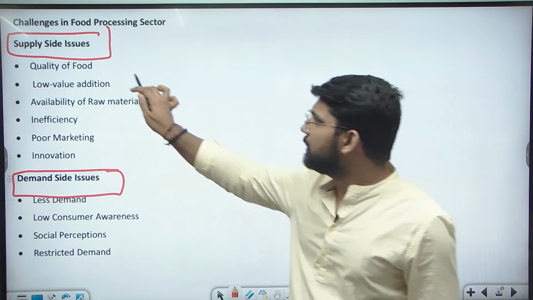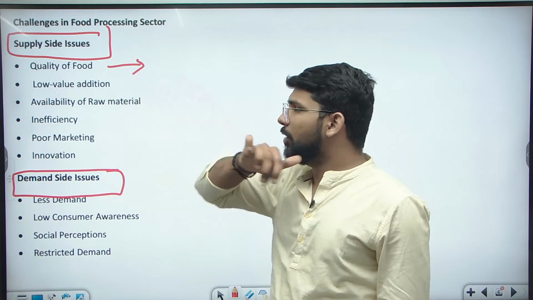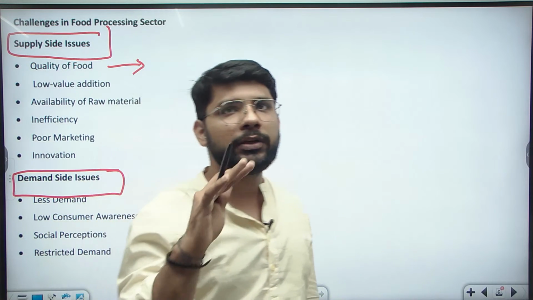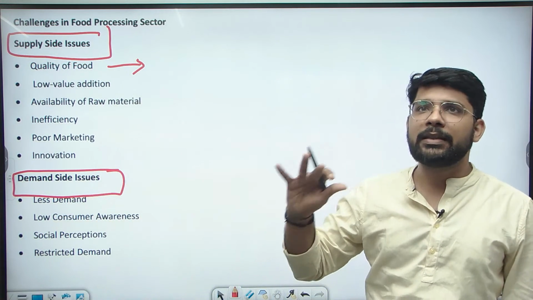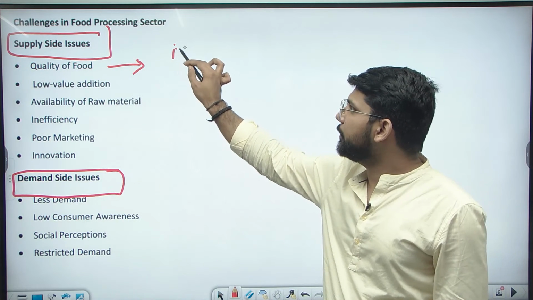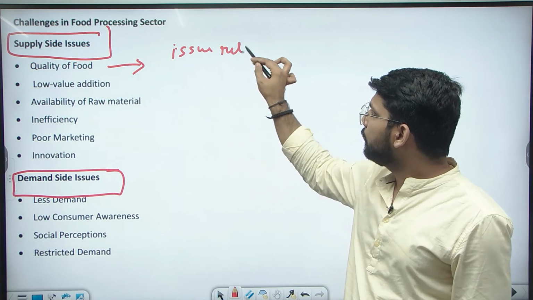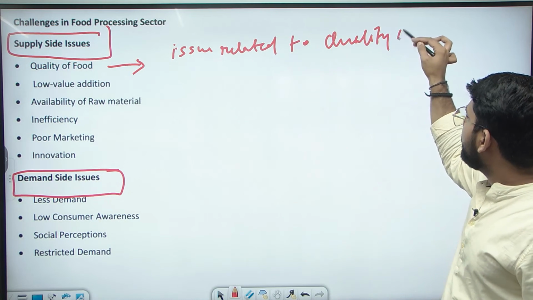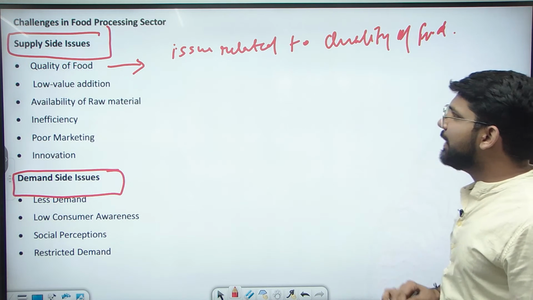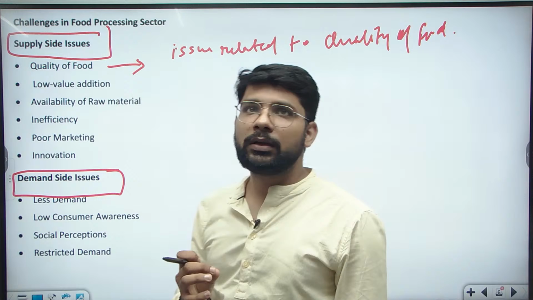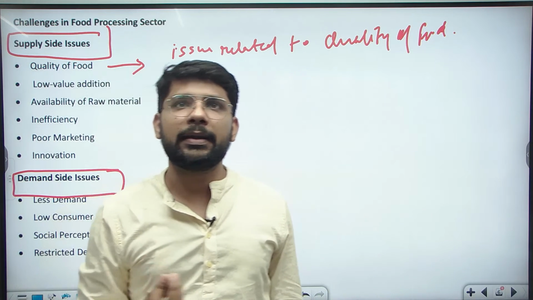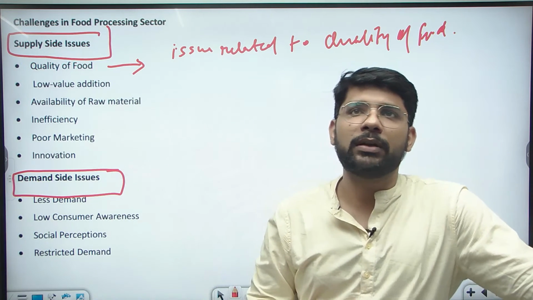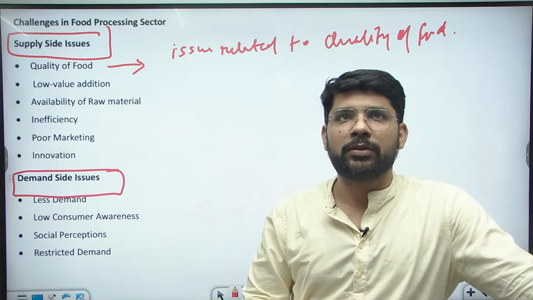In the first part, first is the quality of the food. The Indian food processing sector is not using much technology. They are not focusing on the nutrient enrichment of the food and majorly the quality of the food. So there is an issue related to the quality of food. In the case of the supply side, the products of the food processing units in India have lesser quality as compared to the food produced by foreign companies or foreign countries. So these are some of the issues.